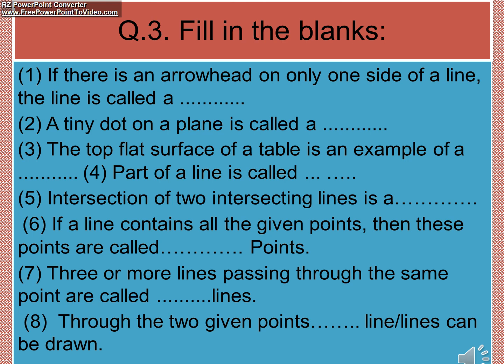If a line contains all the given points, then these points are called dash. Okay, if all the points are on the same line, the points are called dash points. Three or more lines passing through the same point are called dash lines. Right now we see many lines passing through one point. Those lines are called what?